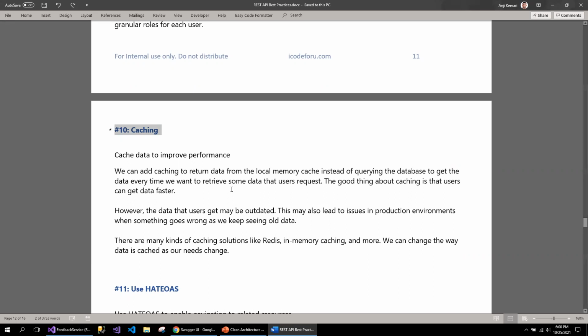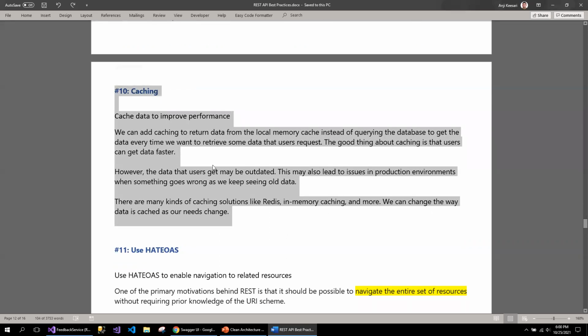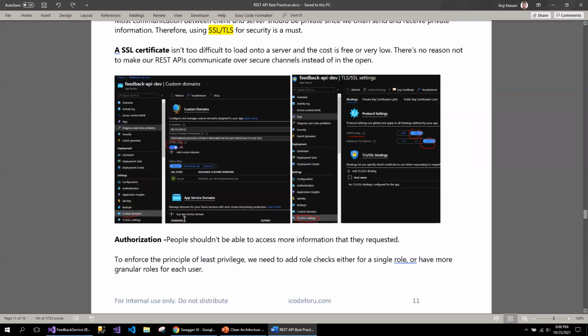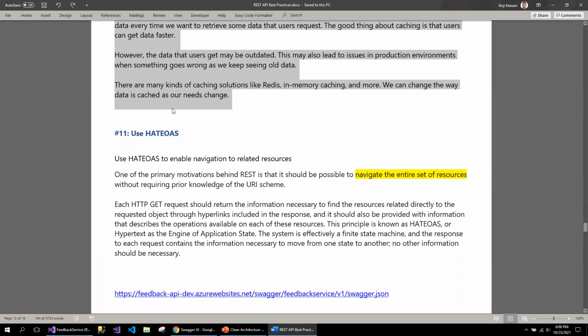If my data is not refreshed on a daily basis, it's good to have caching so that you can skip the database call, caching either in Redis or in memory. Redis is recommended. I am going to have one more video on caching, as I mentioned, and the authorization part separately, and the searching, sorting, and filtering also.